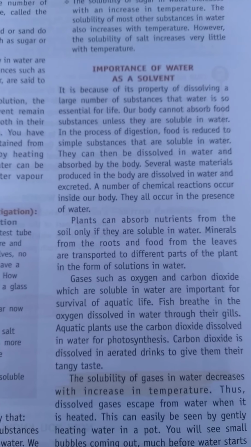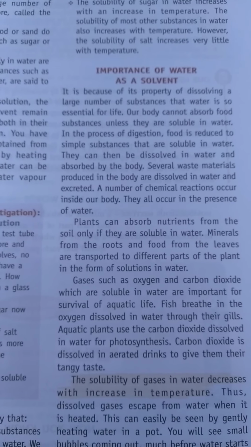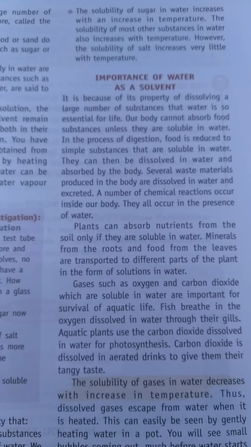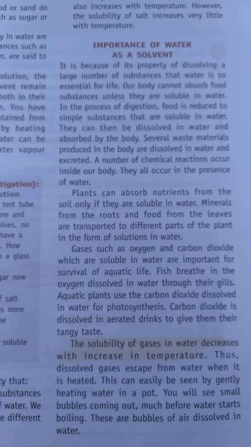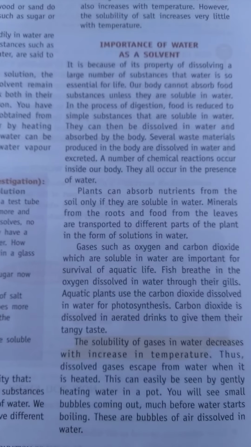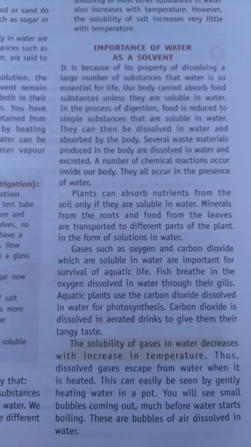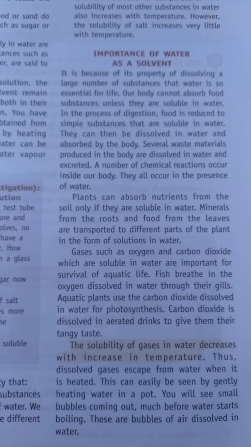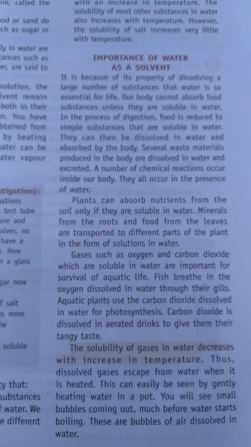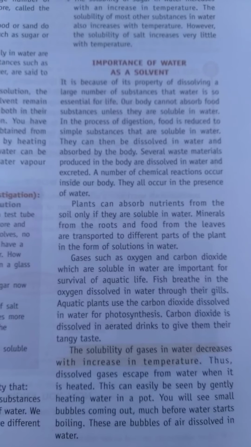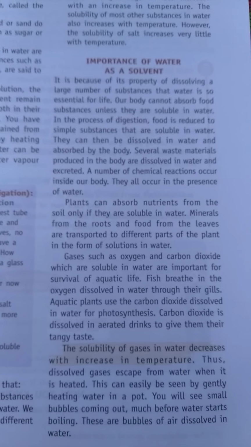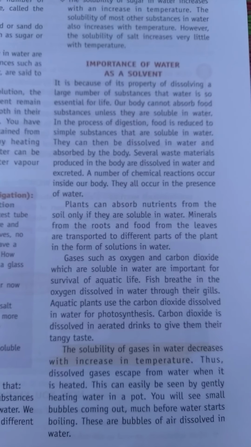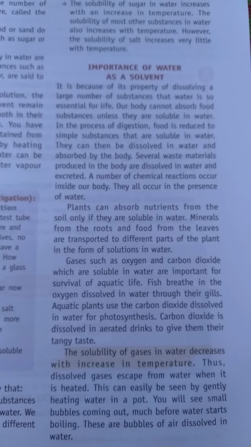Aquatic plants use the carbon dioxide dissolved in water for photosynthesis. Carbon dioxide is dissolved in aerated drinks to give them their tangy taste. The solubility of gases in water decreases with increase in temperature. Thus, dissolved gases escape from water when it is heated. This can easily be seen by gently heating water in a pot. You will see small bubbles coming out much before water starts boiling. These are bubbles of air dissolved in water.